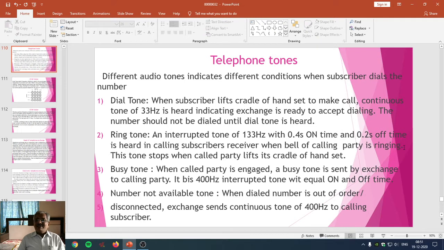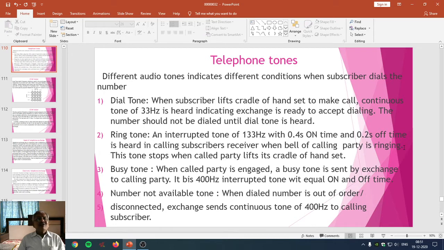The subscriber has a choice to select its own ringtone, so that same selected ringtone will be heard by him when someone wants to speak with him.